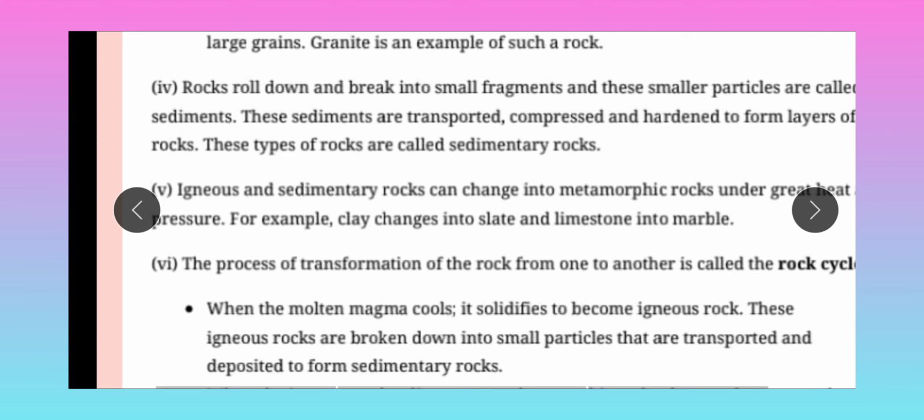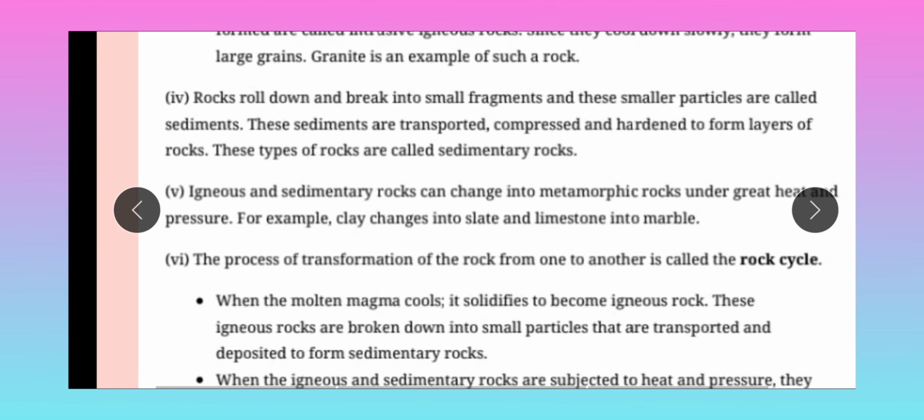Rocks roll down and break into small fragments, and these smaller particles are called sediments. So now some terms: these rocks are rolled down and lose their sediments or some particles, which are deposited elsewhere and make a solid rock formation. That is called sedimentary rock. This type of rock is called sedimentary rock.